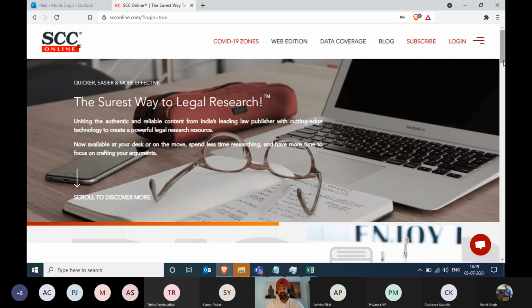Now, before we get into detailing and showing you the research features, this is an open question to all the members: if any of you have any doubt, or anything that you want us to specifically cover in today's session, or a particular feature to talk about, you can let us know right now. You can either unmute yourself or use the chat box, whatever you are more comfortable with.